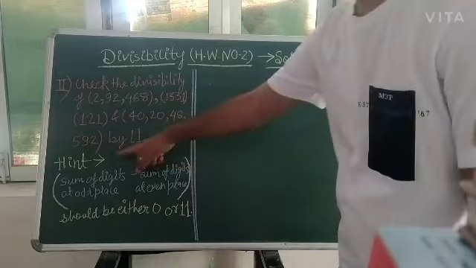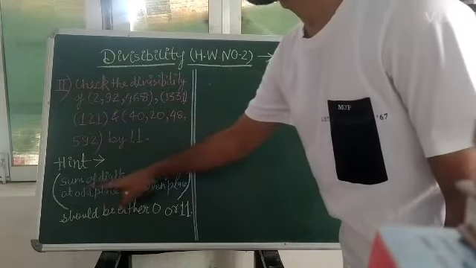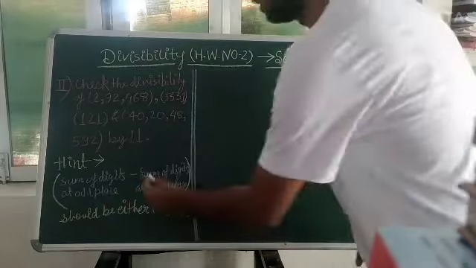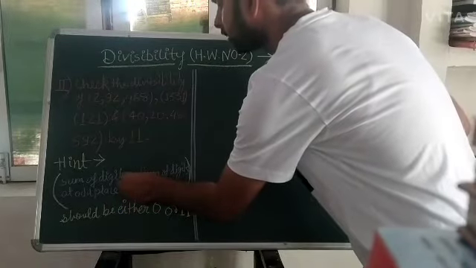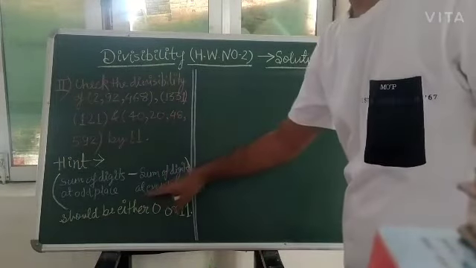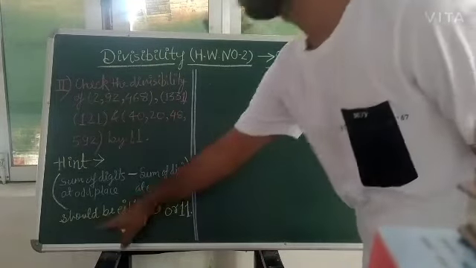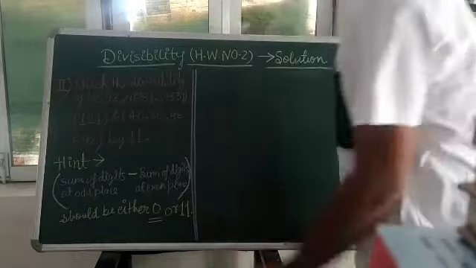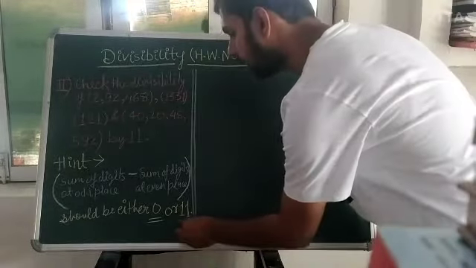So the hint is the sum of the digits at odd places minus the sum of the digits at even places should be either 0 or 11.